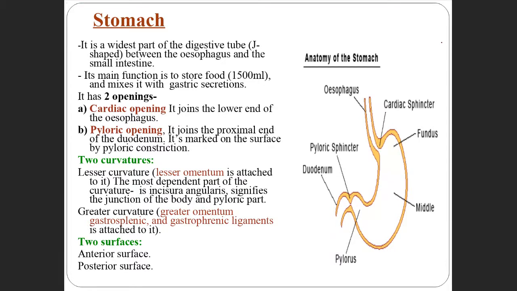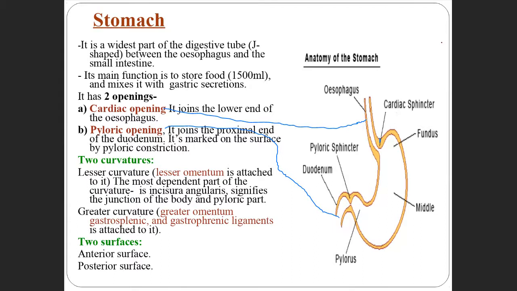One is the opening for the esophagus, that is the cardiac opening or esophageal opening of the stomach. And another one is the pyloric opening. The cardiac opening joins the lower end of the esophagus here, at this point.